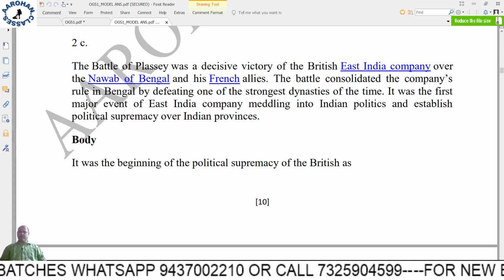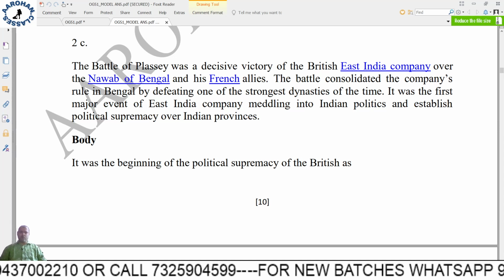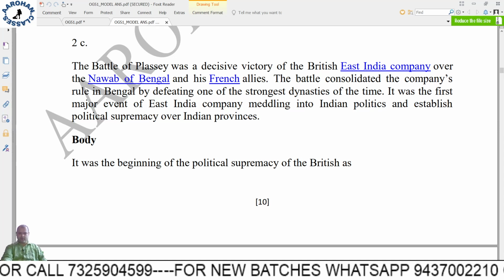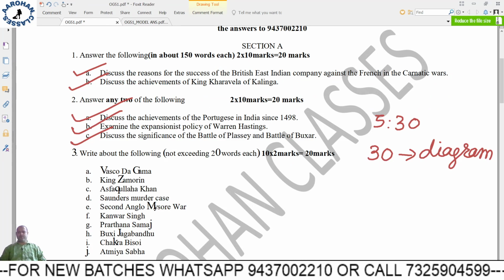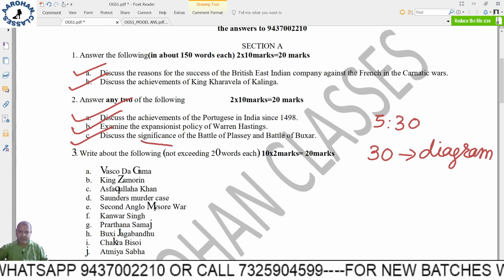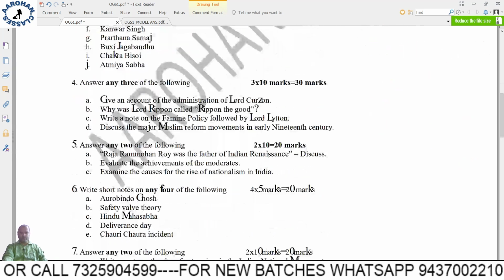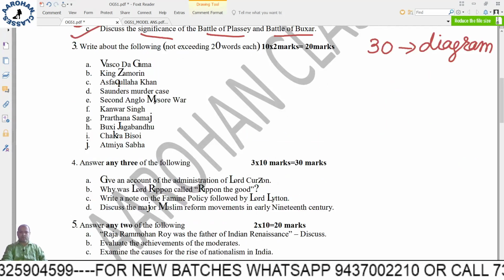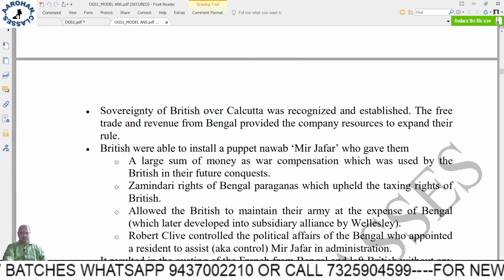The Battle of Plassey was a decisive victory of the British East India Company over the Nawab of Bengal and his French allies. Another important thing: when you get the question, see what is the requirement of the question or the keywords in the question, and underline that. Here it is asking the significance of the Battle of Plassey and Buxar. So both battles you have to write. Significance, right? Details are given here.